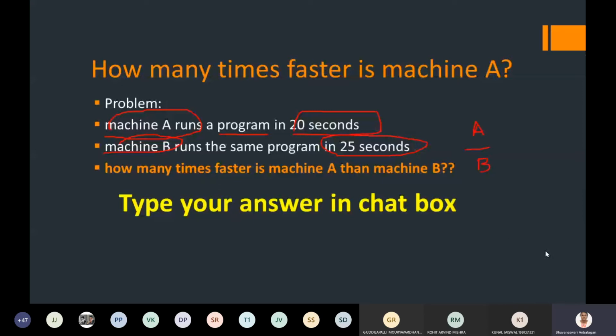Ayush is saying no problem with the network connection. Okay, you just type the answer. Yes, students, what happened? Type the answer.